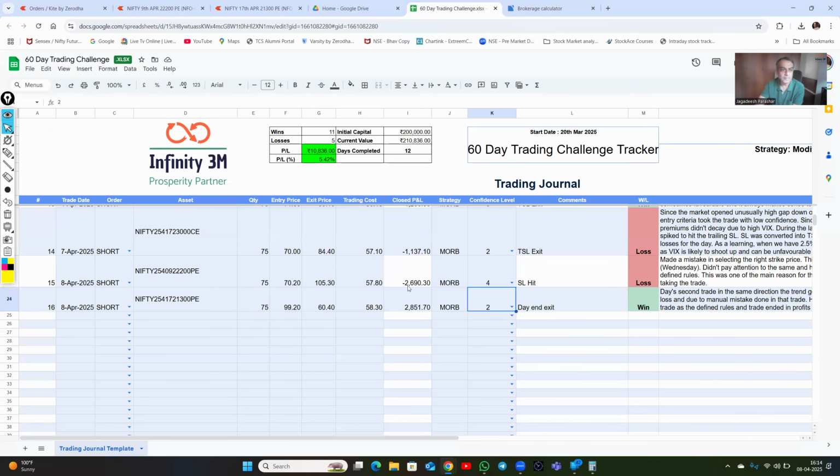Ending in profit is not the point I want to drive. The point is that when we take trades manually, there is a good possibility of errors, so we need to be extra cautious and careful. In spite of having a robust strategy, if the execution goes wrong, the results can be devastating. That's what I wanted to convey as today's learning.